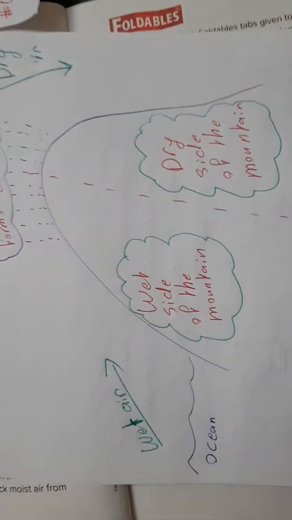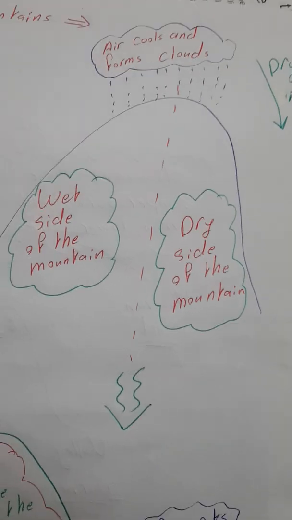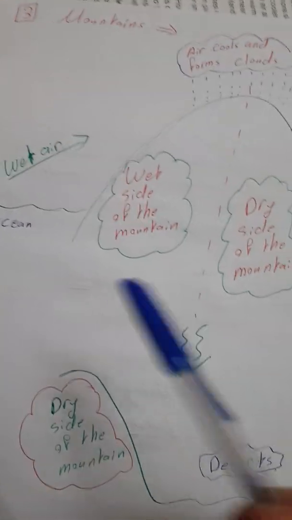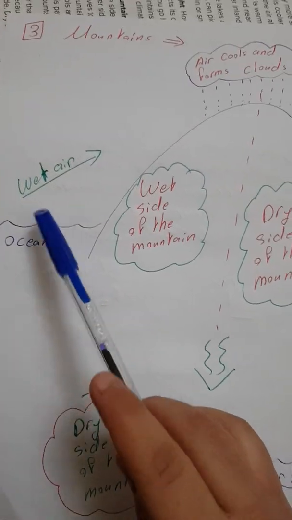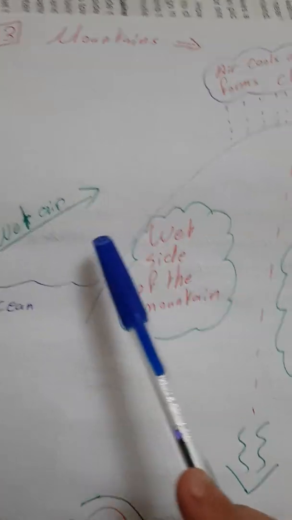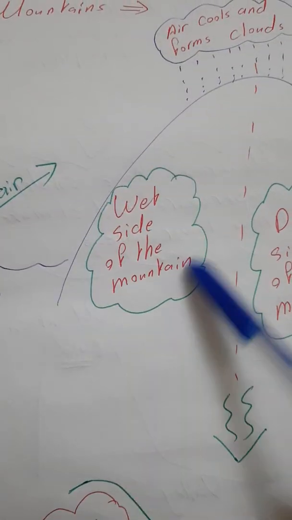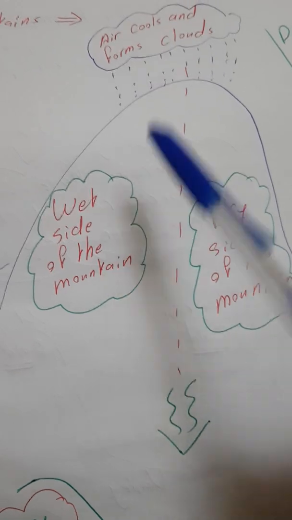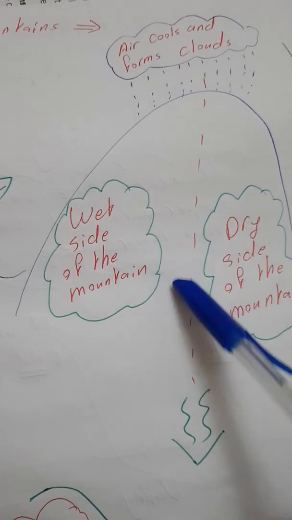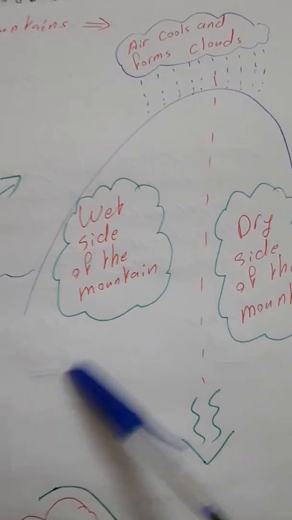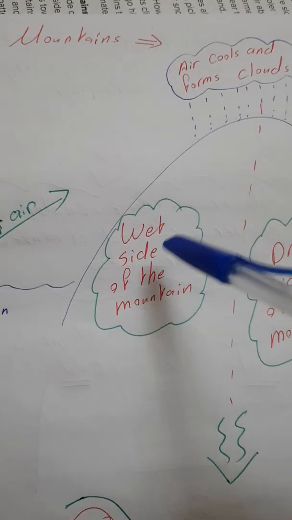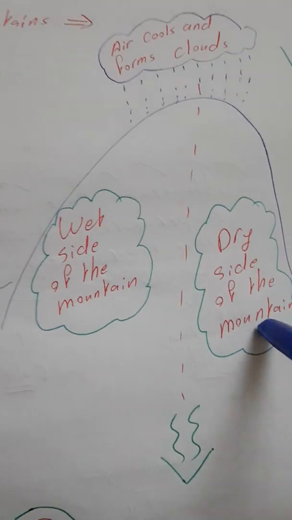Now, mountains. To study mountains, I want you to see this. This is an ocean. So wet air moves from the ocean until it reaches the first side of the mountain. As you see here, I put an imaginary line to cut the mountain into two parts, the first side and the second side.